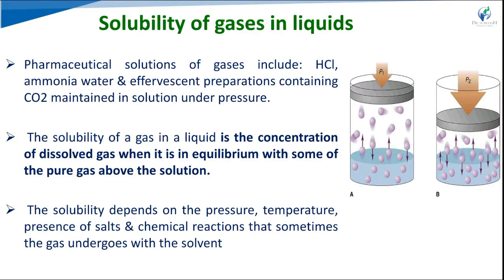Examples in pharmaceutical solutions for gas in liquid are carbon dioxide gas, ammonia water, hydrochloride gas, nitrogen and oxygen. In aerosol dosage forms, the propellant is dissolved in the liquid, so gas in liquid. The gas material dissolves in the liquid to form a homogeneous solution.